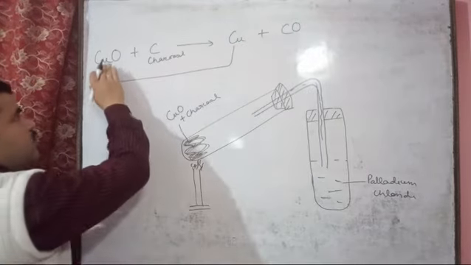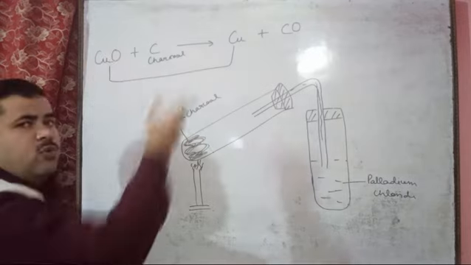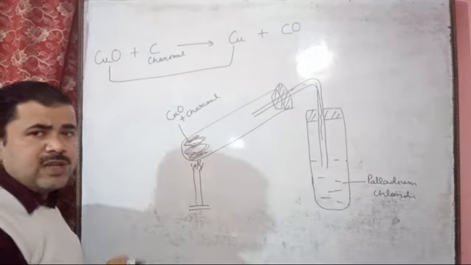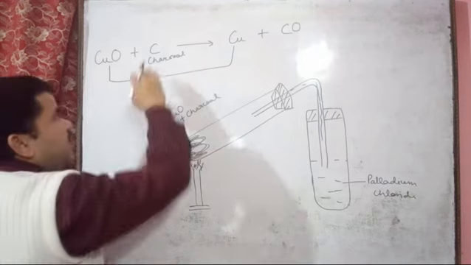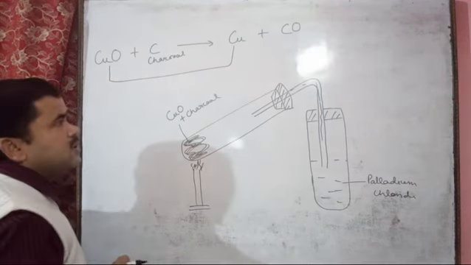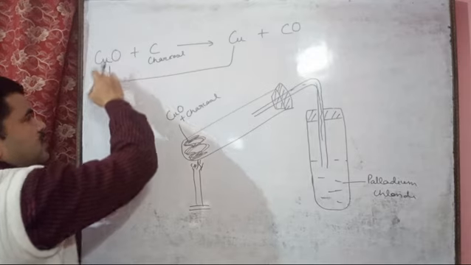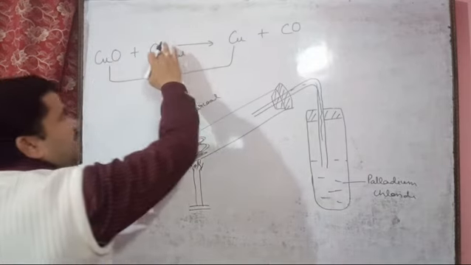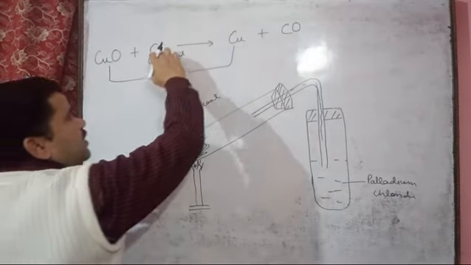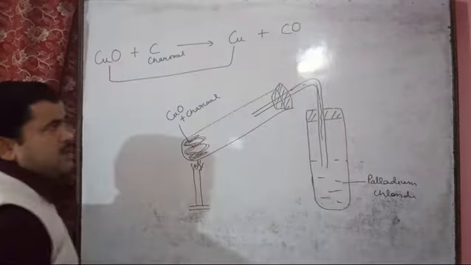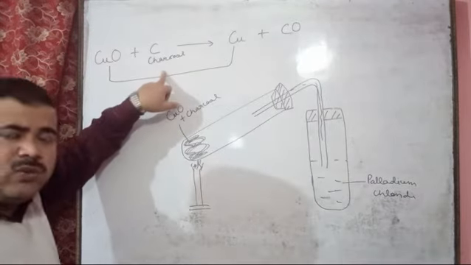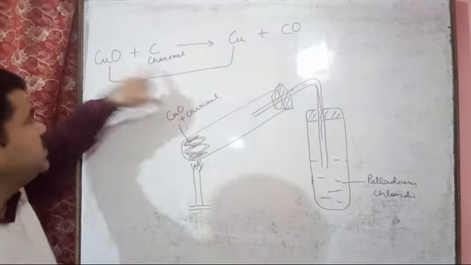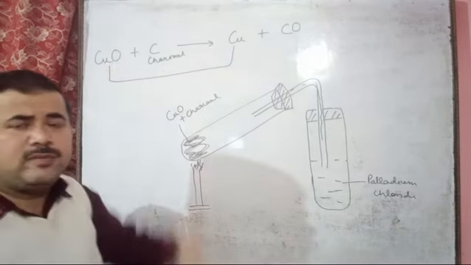Oxygen was removed from the cupric oxide, and who is responsible? Charcoal is responsible, because it takes the oxygen of cupric oxide, and the cupric oxide changes to copper, while carbon, that is charcoal, changes into carbon monoxide. So this proves that charcoal is a good reducing agent, since it reduces the cupric oxide to copper.